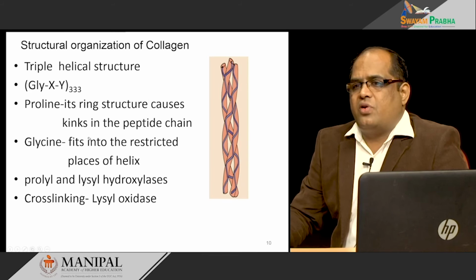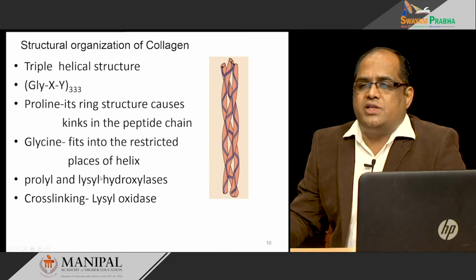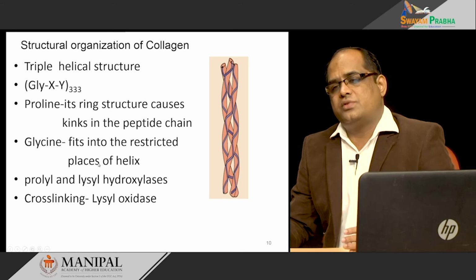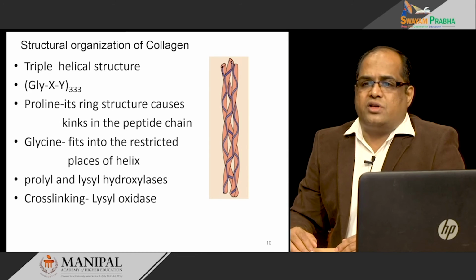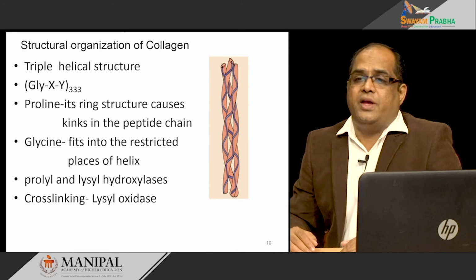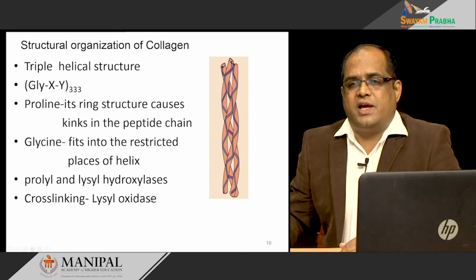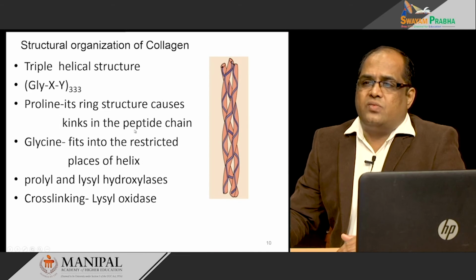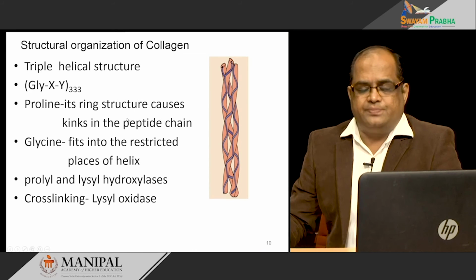Furthermore, these proline and lysine residues undergo hydroxylation by the enzymes hydroxylases, which gives hydroxyl groups on the proline and lysine, and these hydroxyl groups bind against each other, forming hydrogen bonds. Then, once this collagen structure is formed, there will be cross linking of the collagen fibers with the help of the enzyme lysyl oxidase. Overall, the structure of collagen helps in its function.